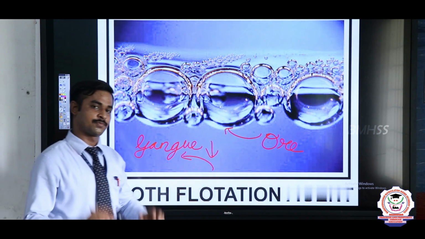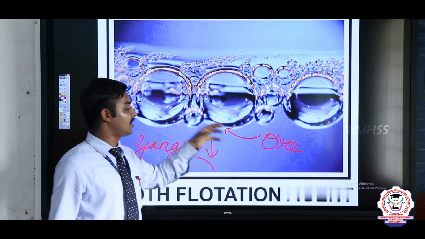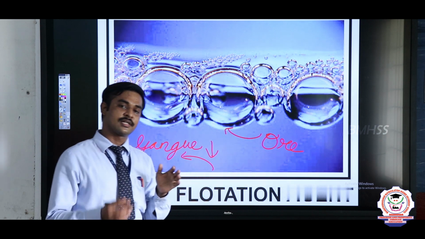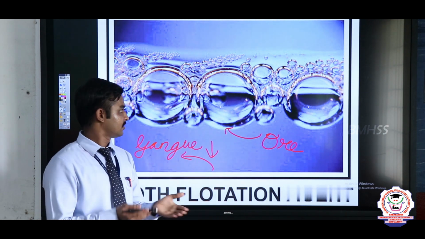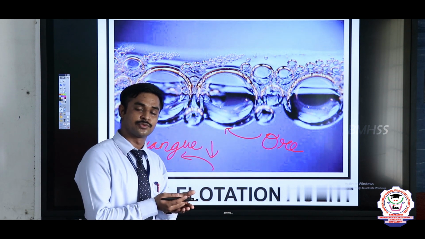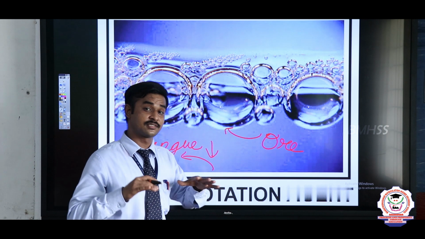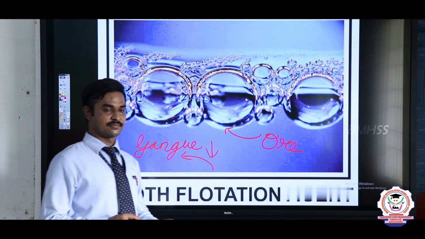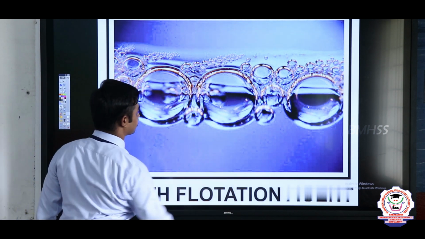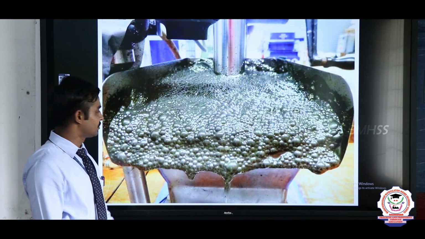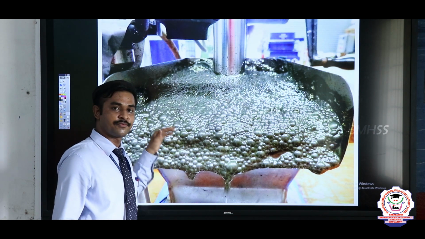In the froth flotation process, the ore particles are surrounded by oil. The oil is a frothing agent. The oil helps the particles to suspend on the water, because oil reduces the surface tension of the ore particles. The ores are first collected from the foam.